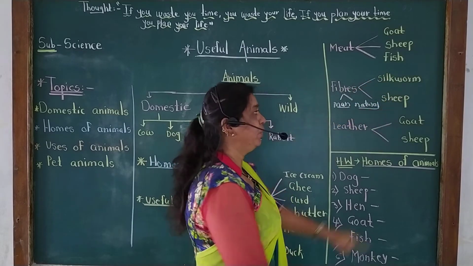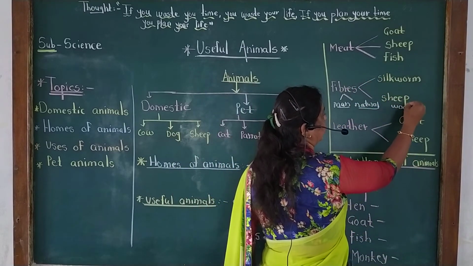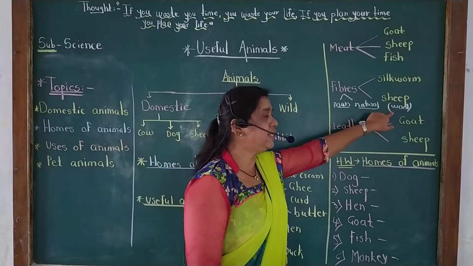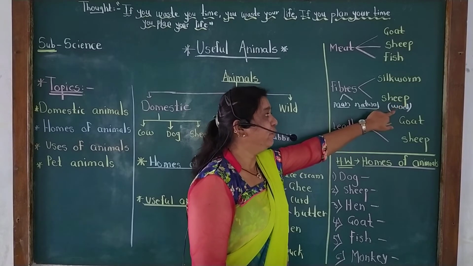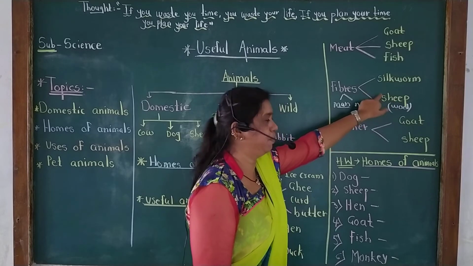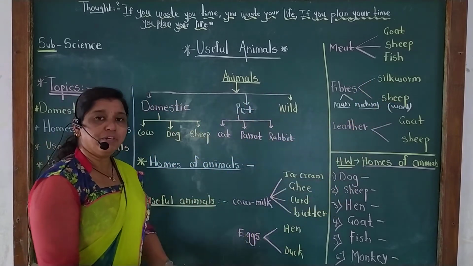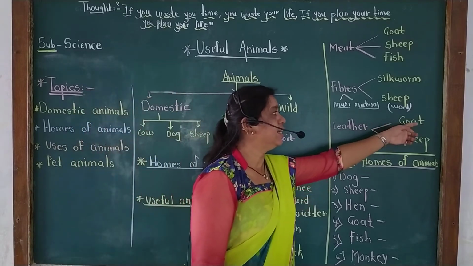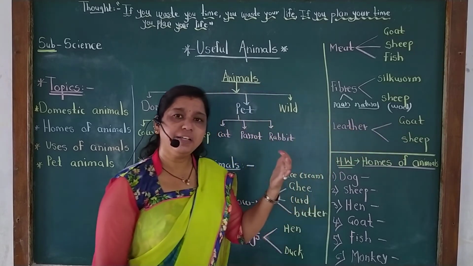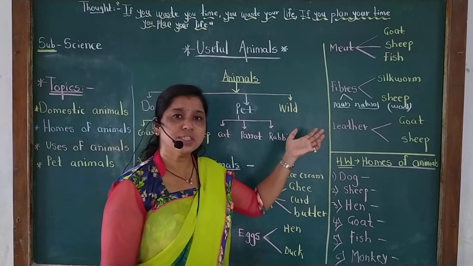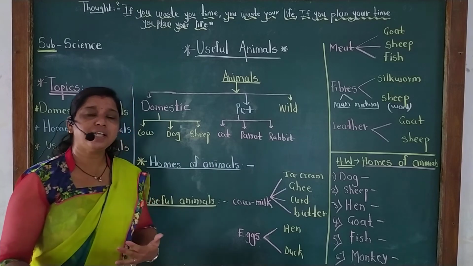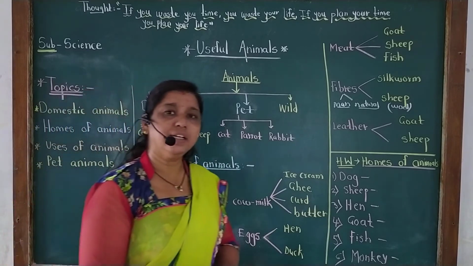Also from the sheep we get wool. So wool is also useful for making clothes. The most and best example of wool is a sweater. We can wear sweaters which are made from the wool we get from the sheep. Now see, leather. We also get leather from different types of animals such as goat and sheep. From the leather, you can make many different things such as belts and shoes.